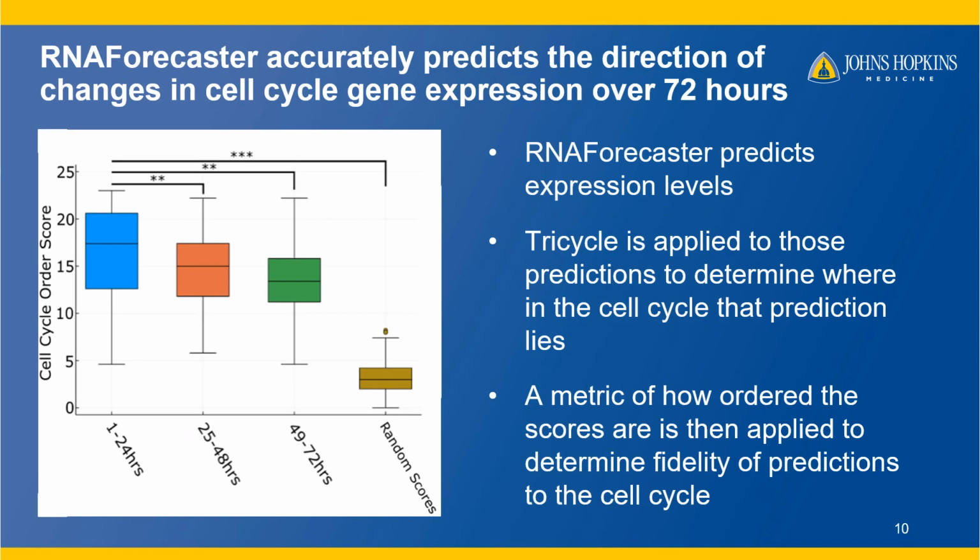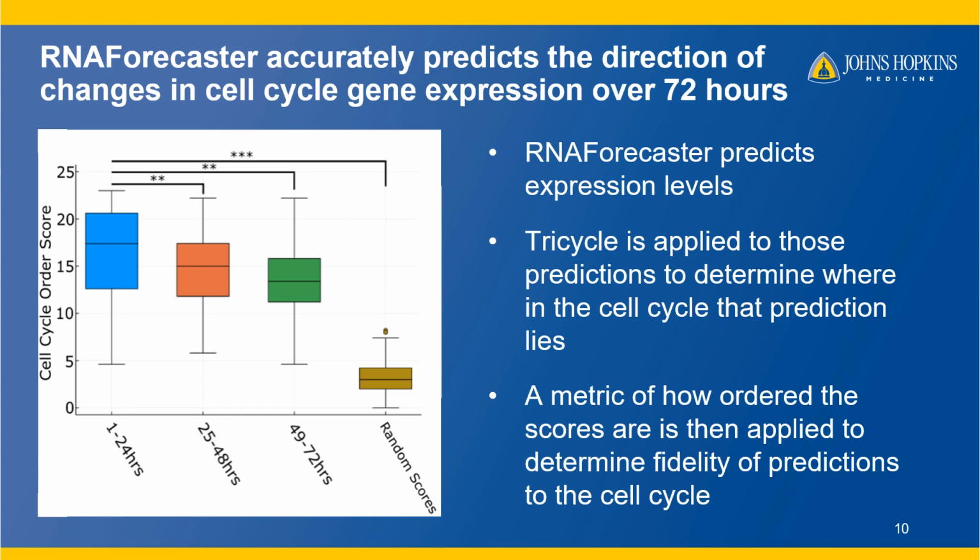In the plot on the left here, we have the y-axis as a metric of how well the tricycle scores we get from RNA Forecaster's predictions conform to the order of the cell cycle, where the scores are awarded for being both in the order of the cell cycle and not making unreasonably large jumps for a 1 hour increment. To clarify, RNA Forecaster predicts the expression levels at each hour. Then Tricycle is applied to those predictions to determine where in the cell cycle that prediction lies. Then we're applying this metric to determine the fidelity of the predictions to the cell cycle.